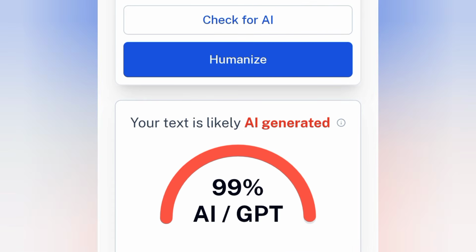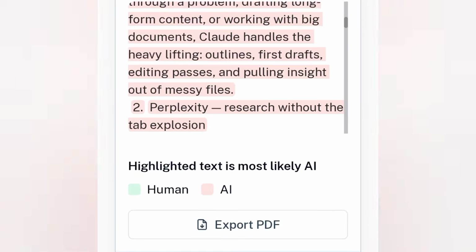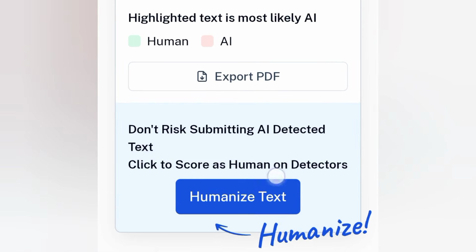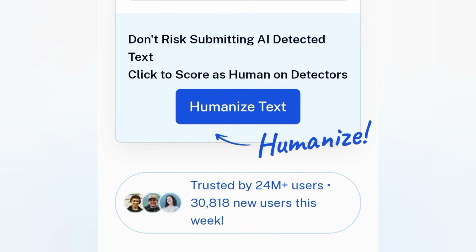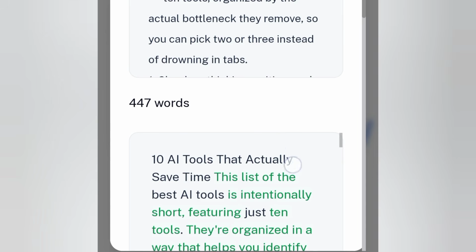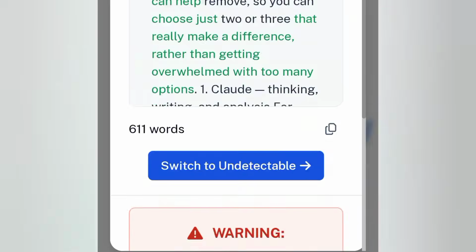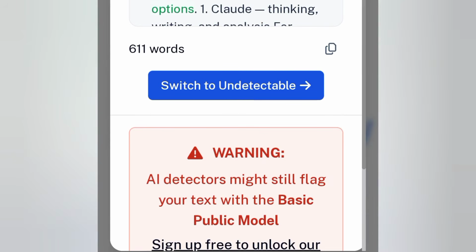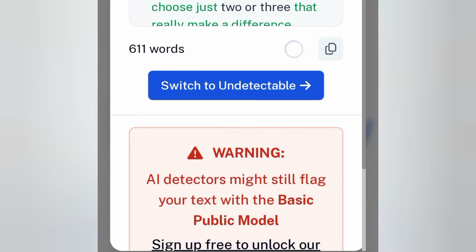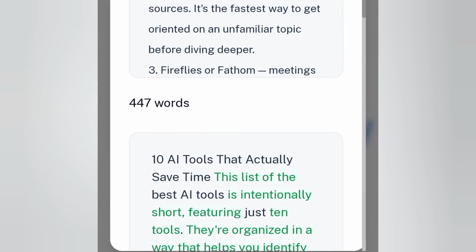Now you're going to see here that your text is likely AI generated. You're going to see 99% AI. Look at it here. 99%. So you need to humanize it. All you need to do is just click on humanize. And once you click on humanize, it automatically humanizes it for you. Down here, copy the humanized text, okay? And then you can send it to the clients.